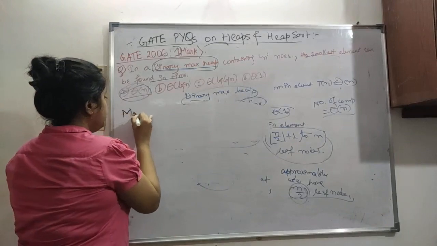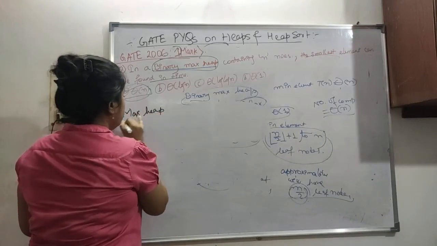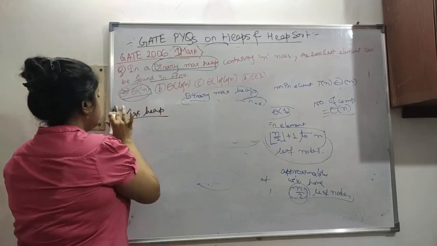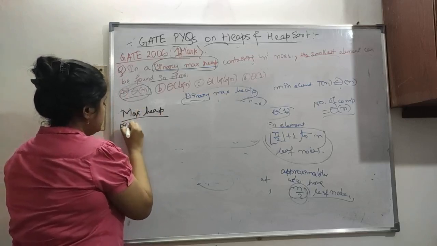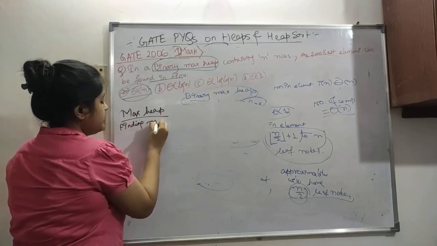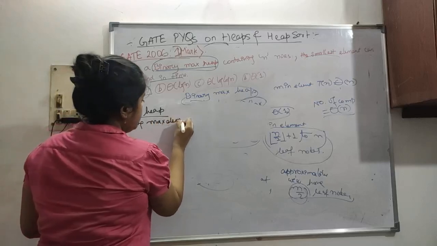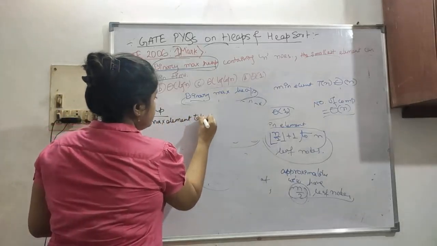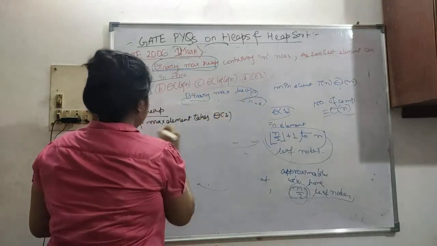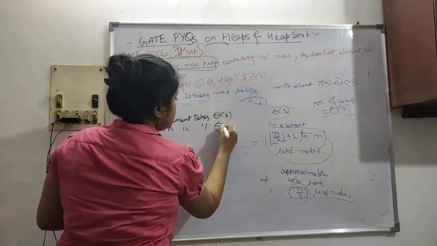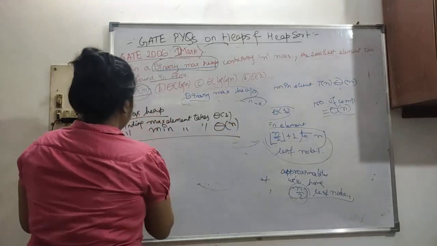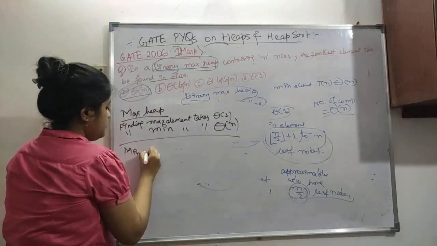So max heap, binary, nothing binary to apply. Max heap, finding max element takes theta of 1, finding minimum element takes theta of n. Okay, so minimum heap,